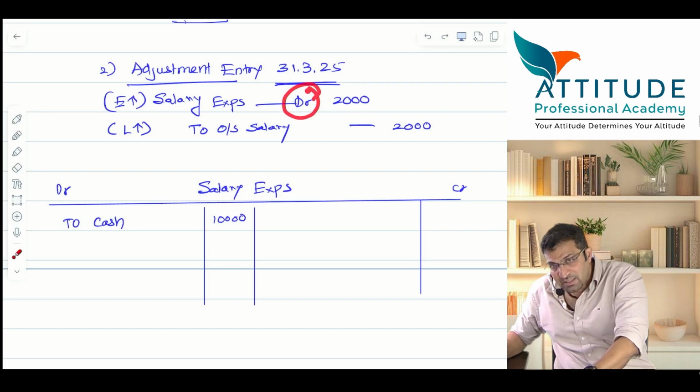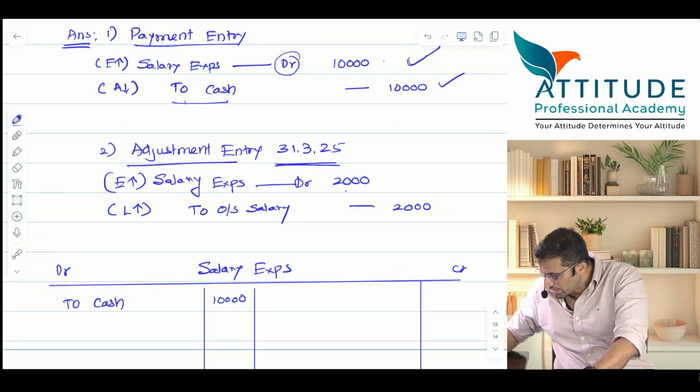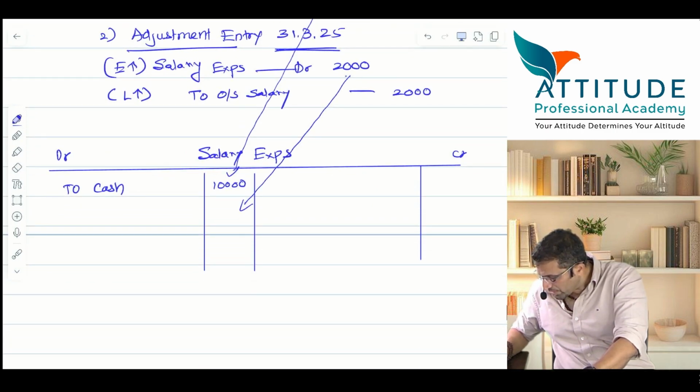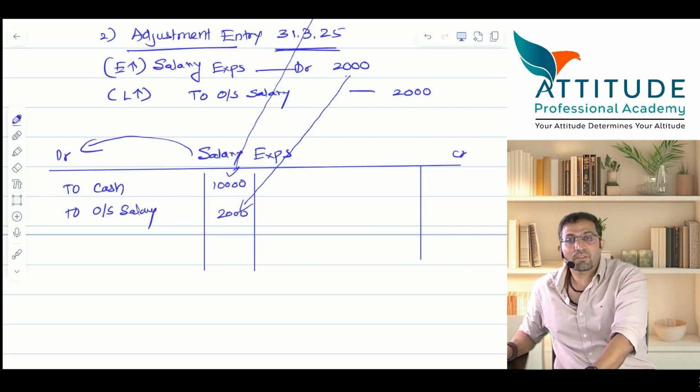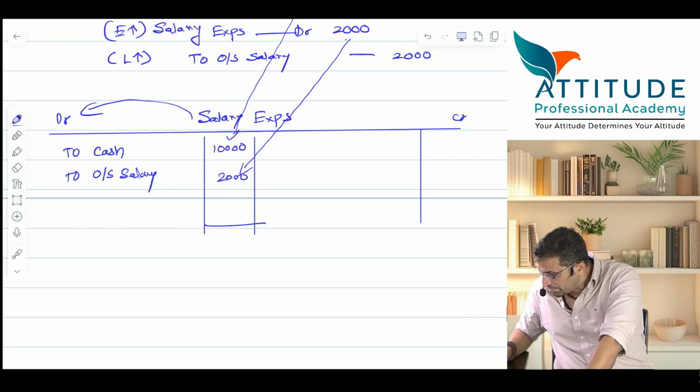Salary account debit is how much? 2,000. So again I have to write here how much? 2,000. So this 2,000 is going to come here. This 10,000 is going to come here, and now this 2,000 is going to come here. I should write here 2,000, but credit is to outstanding salary. So it means that salary account is debited, credit is to cash and to outstanding salary. Understood? Now what is the total? Total is 12,000.